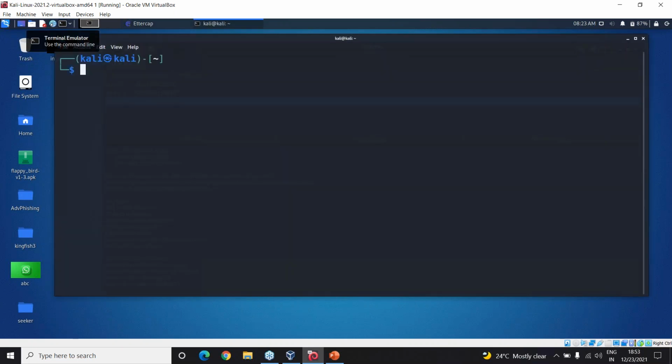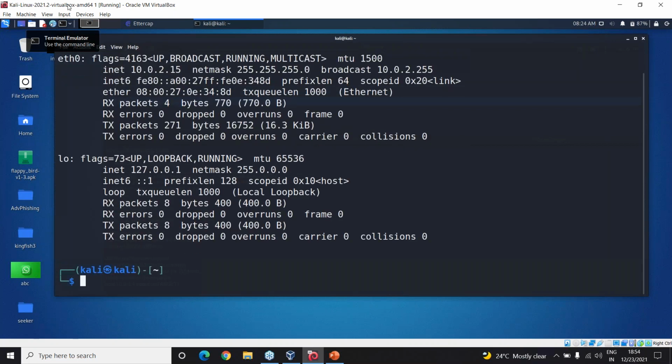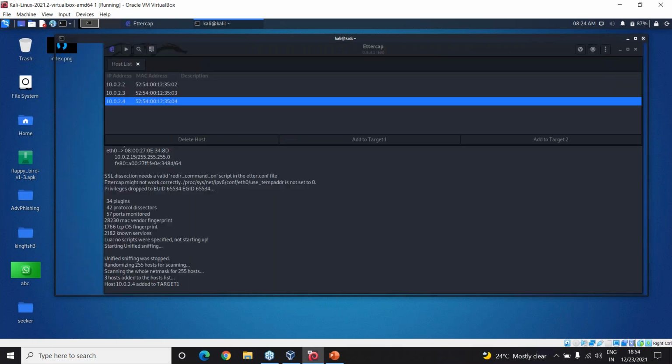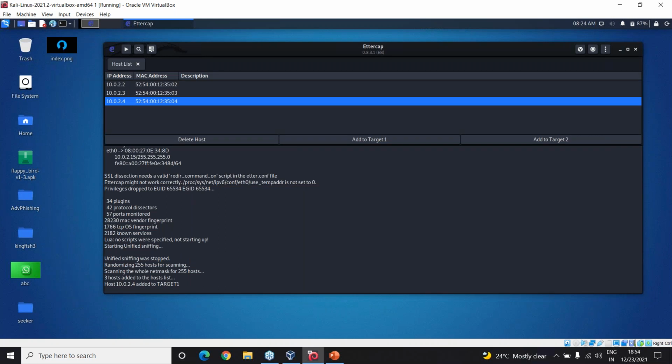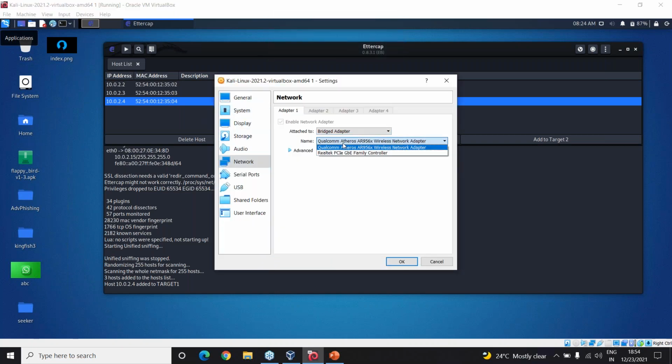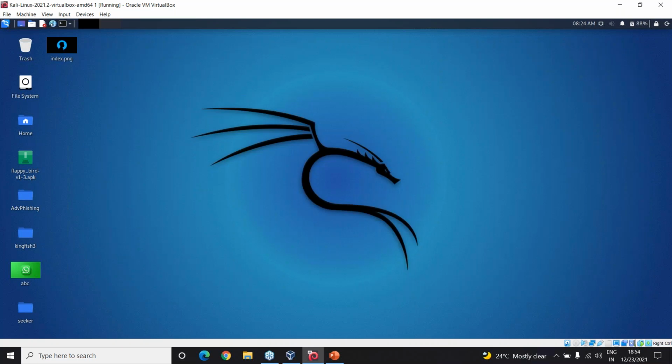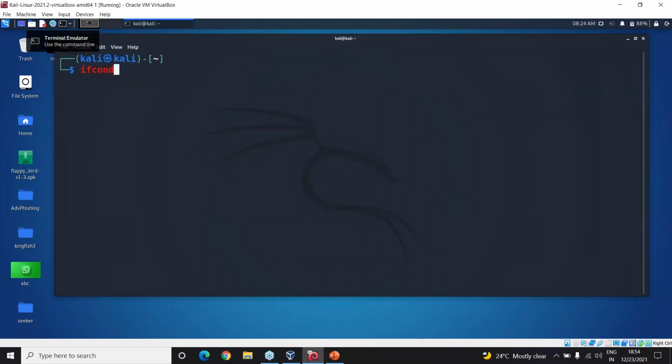At first, let me just see what status we get in ifconfig. Here the connection is showing 10.0.2.15 inside it. Actually, I think I have connected over the NAT network. That is why this 10.0 is being shown here. Instead, it should have been on a bridged adapter, and then I was supposed to be in that 192.168 range. Okay, so let's close this and then reopen it again once ifconfig has changed.